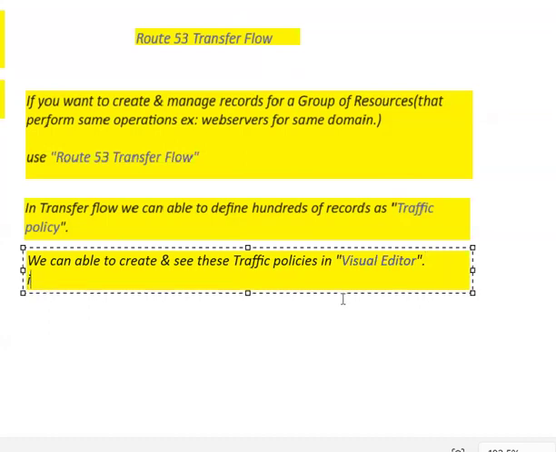So what does it indicate? Creating and seeing the traffic policies in the visual editor indicates that we can combine multiple routing policies and health checks as well.